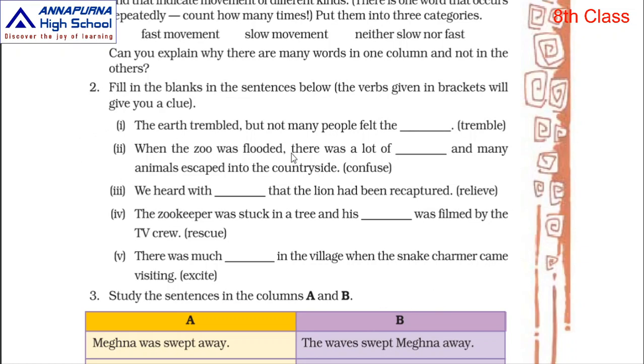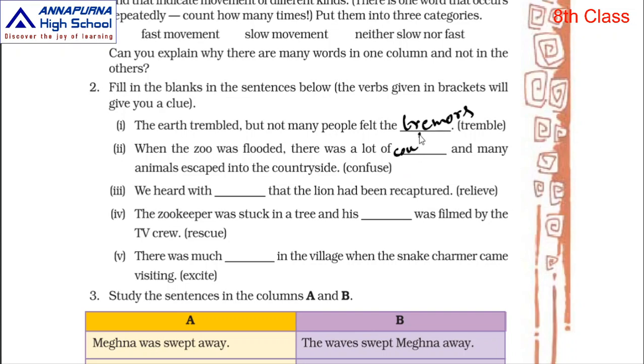Fill in the blanks in the sentences below. The verbs given in the brackets will give you a clue. The earth trembled, but not many people felt that tremble. Tremble means shaking, shivering. So what is the word there? Tremors, T-R-E-M-O-R-S, tremors. Next, when the zoo was flooded, there was a lot of dash and many animals escaped into the countryside. Confuse means, what is the word there?